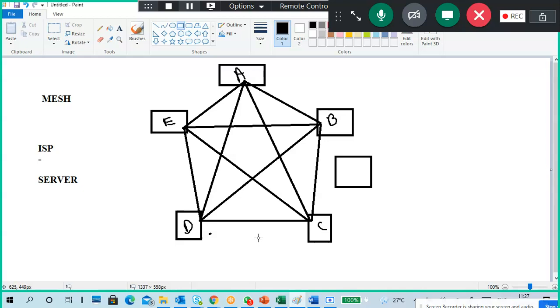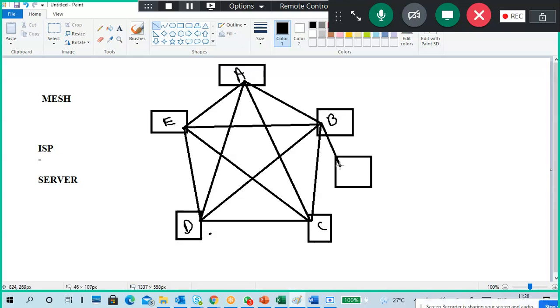Like that, if you count the wires, it is almost 5 into 4, almost 20 wires, or 16 wires we are using here. 1, 2, 3, 4, 5, 6, 7, 8. Almost 8 wires. Maybe I missed something. 9 wires. 9 wires we are using in this configuration. It's a complex one, costly, but highly reliable. So for everything, both positive and negative are there, and we have to understand the things.